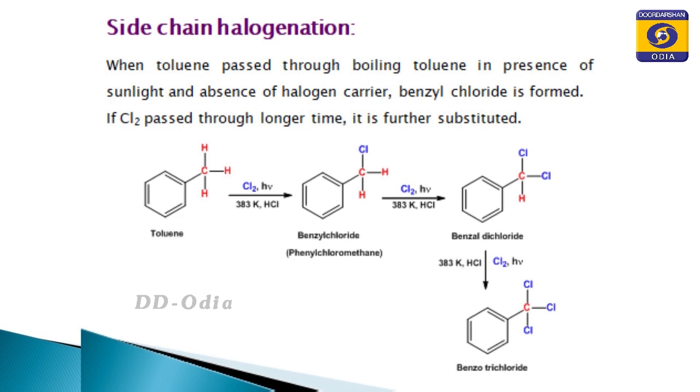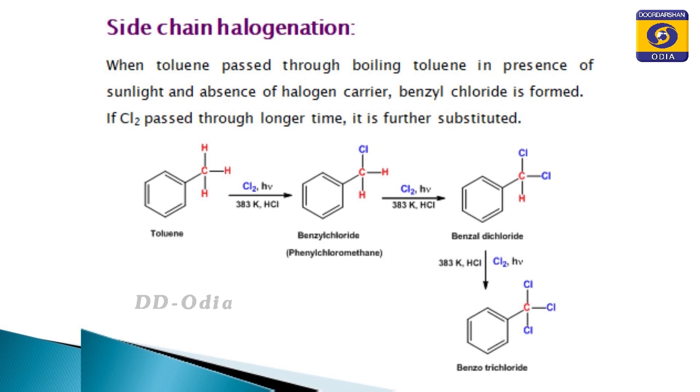So, now let us see how the side chain halogenation of benzene aromatic hydrocarbon is carried out. Let us consider the example of toluene. When toluene is treated with chlorine in presence of sunlight and absence of the halogen carrier, you will obtain benzyl chloride, that is a side chain substituted haloarene.